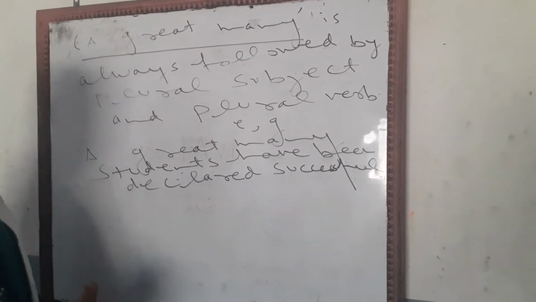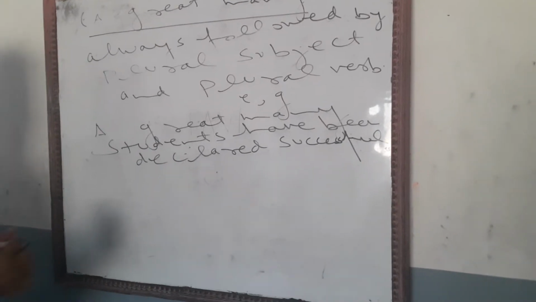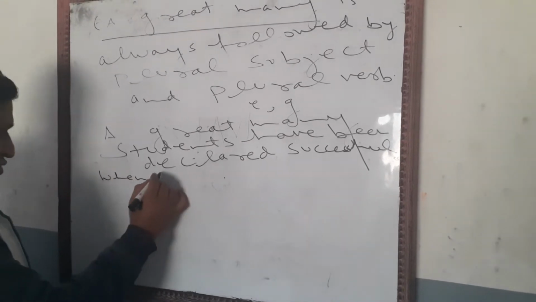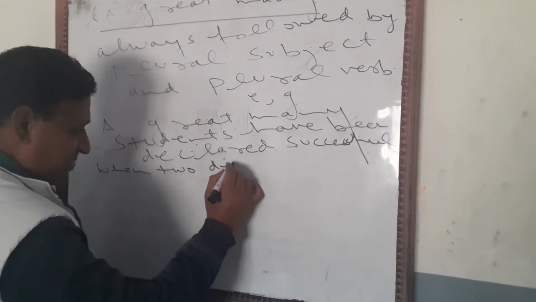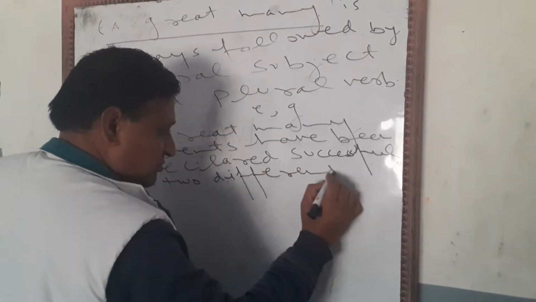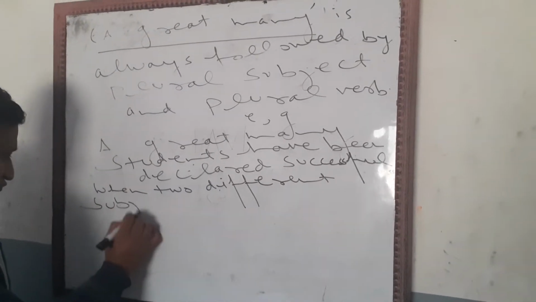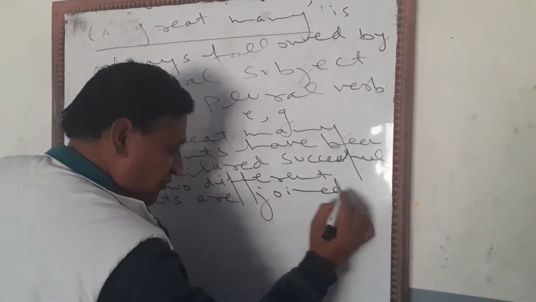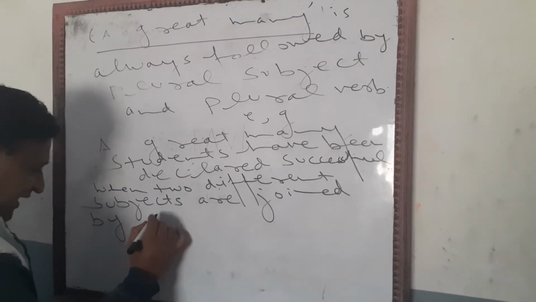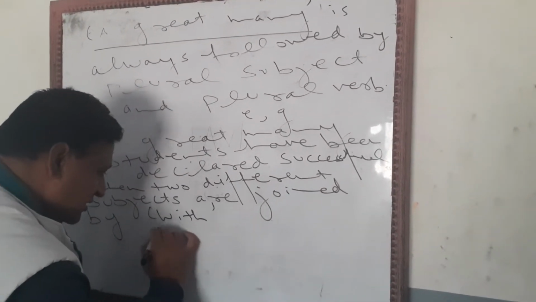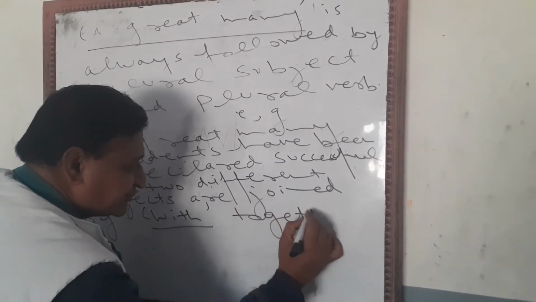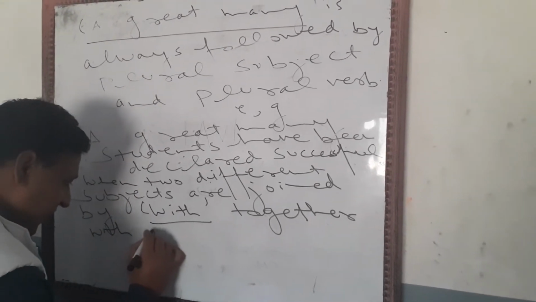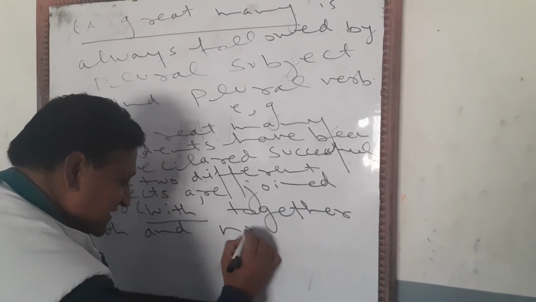One more rule I will be discussing with you. When two different subjects are joined by with, together with, and no less than.